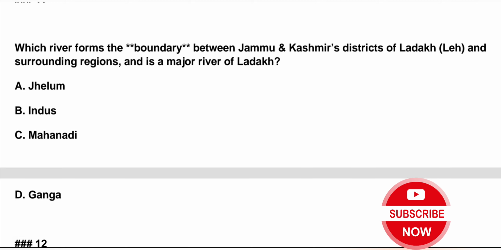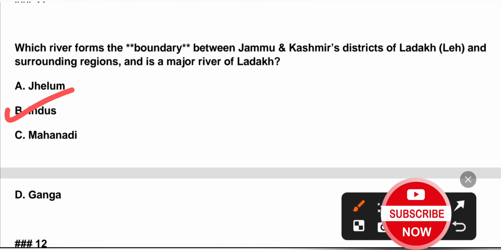Question number 11. Which river forms the boundary of Ladakh and surrounding regions and is the major river of Ladakh? A. Jhelum, B. Indus, C. Mahanadi, D. Ganga. Correct answer is option B, Indus.